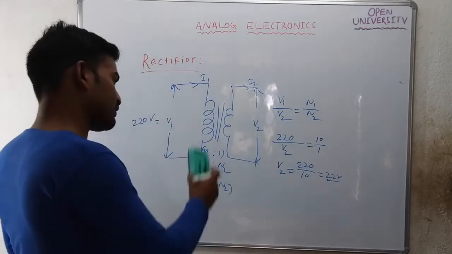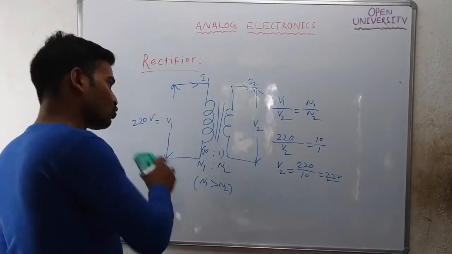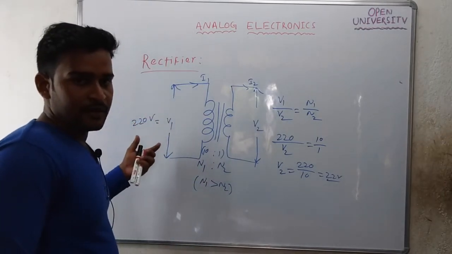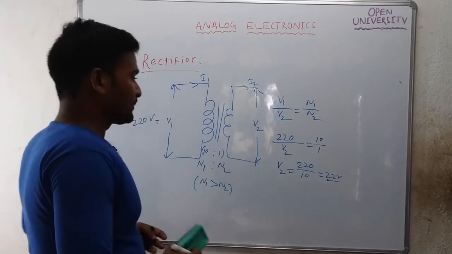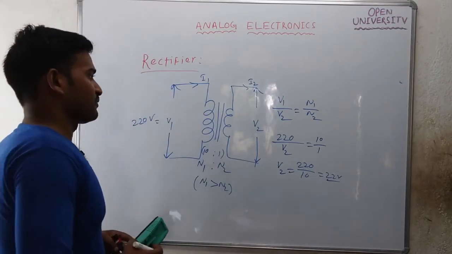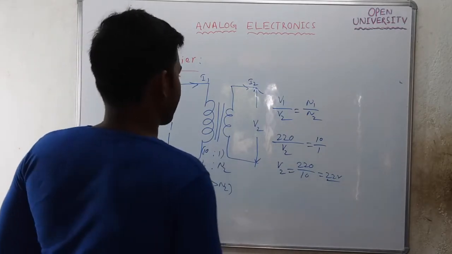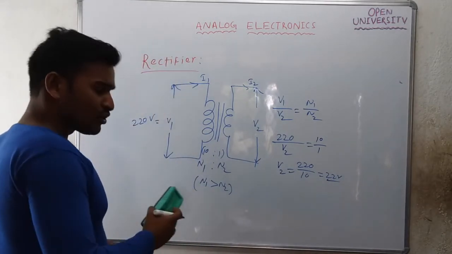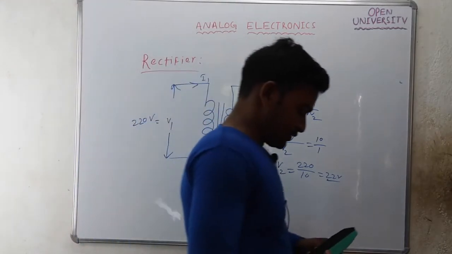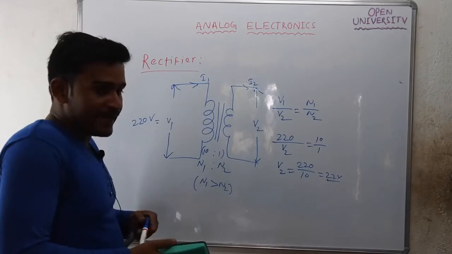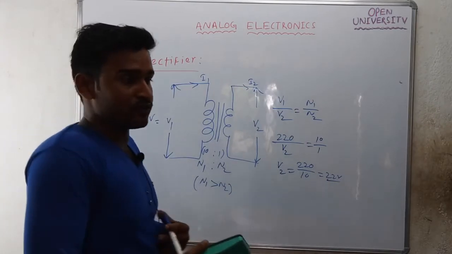So the use of the step down transformer is to reduce the strength of the AC signal. This is the purpose of using the step down transformer in a low voltage rectifier. Also, the step down transformer is used to protect diodes having a smaller breakdown voltage.